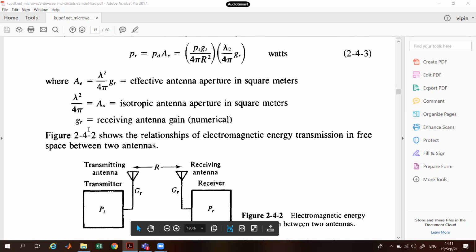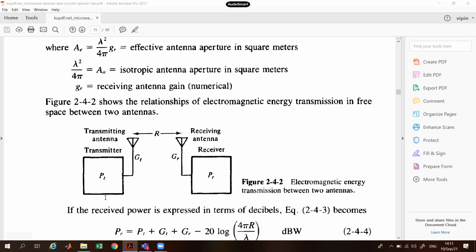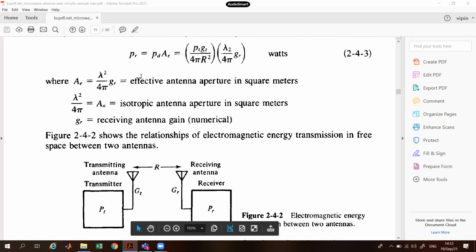So it depends upon the effective aperture area in square meters. This is basically how your antennas work. You have a transmitter with power PT, and the antenna has a gain GT. In a similar way, the receiver has a gain GR, and PR is the received power.